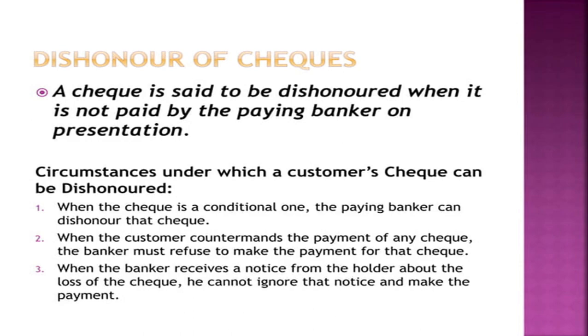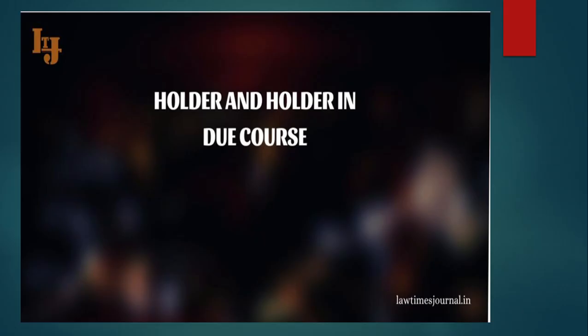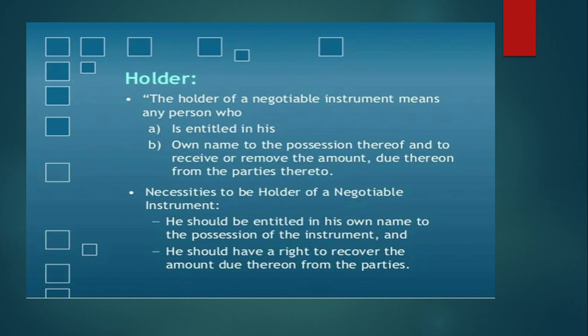When the bank receives a notice from the holder about the loss of a check, it cannot ignore that notice and make the payment. Now, the holder and the holder in due course. A holder is the person holding a negotiable instrument. The person who holds it should be entitled in his own name to the possession of the particular check, and to receive or recover the amount due thereon from the parties.